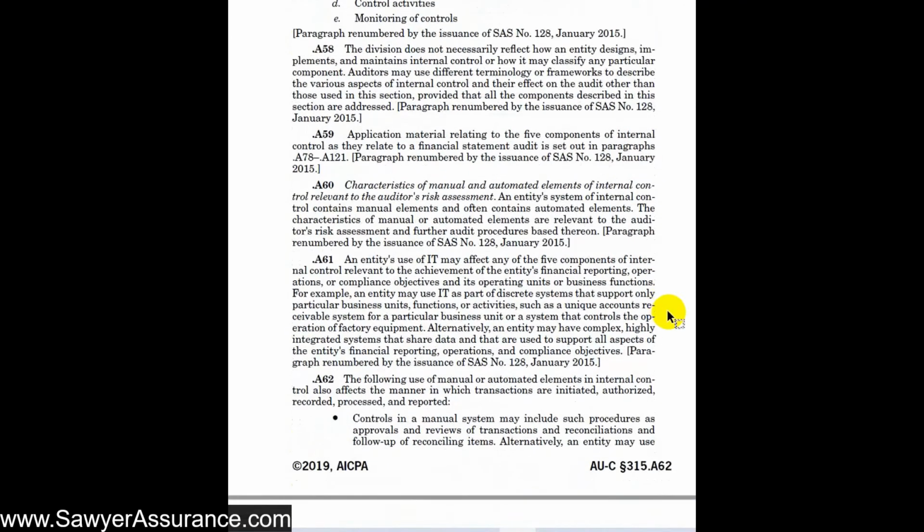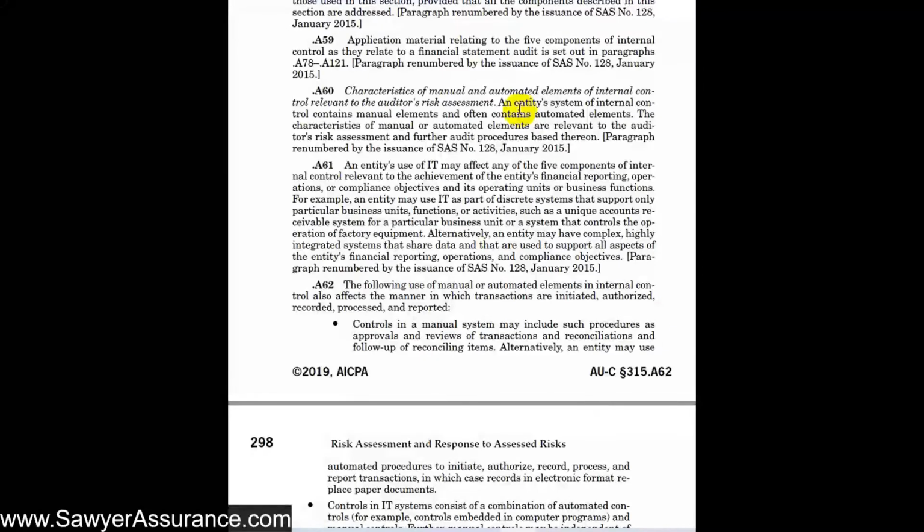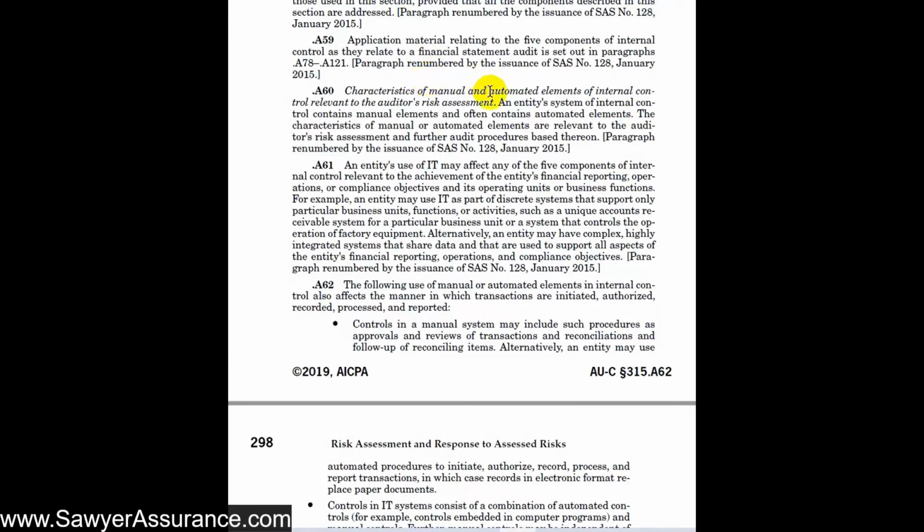And another thing we need to consider when we're gaining an understanding of the internal controls is that, especially these days, a lot more things are automated. So a lot more controls are automated versus manual. And so this is very relevant to our understanding of the internal control. The automated controls might not have the human element within the controls per se, but the design of those automated controls would be important for us. And so whether the controls are manual, for instance, an individual employee comparing a PO to an invoice or whatnot, or whether the computer automatically compares the PO to the invoice, we still have to look at this from the perspective of the 5 components as if they're not different.